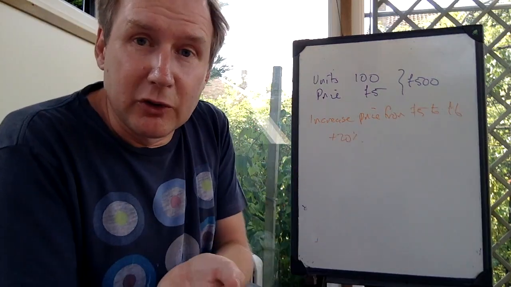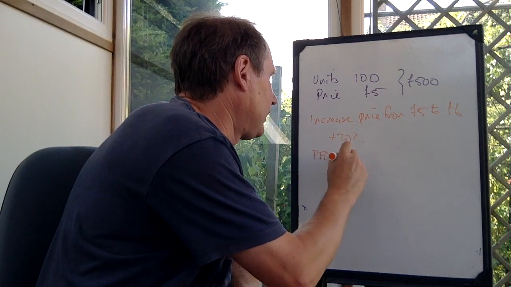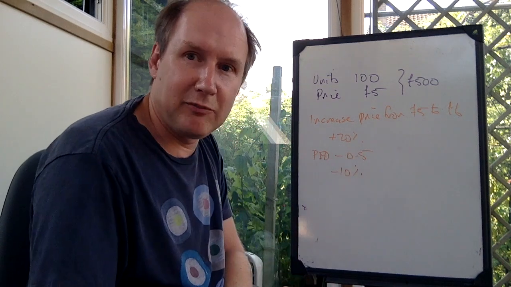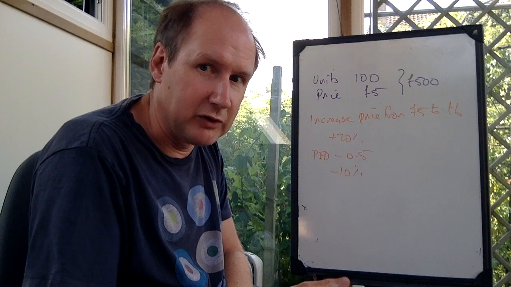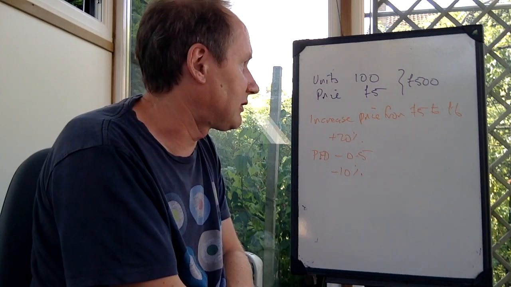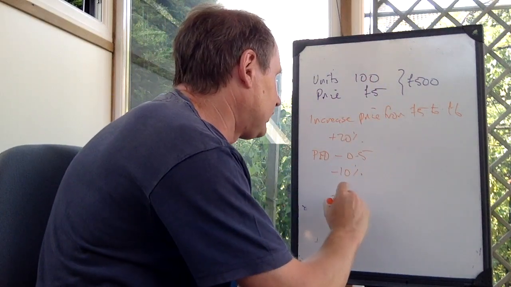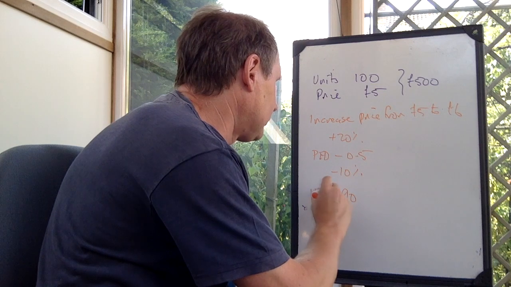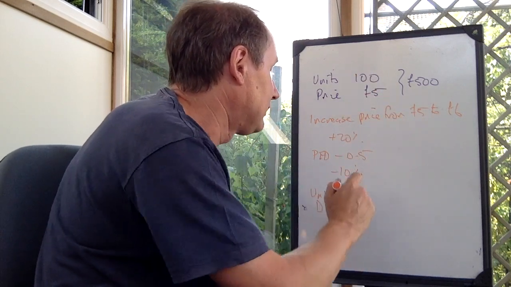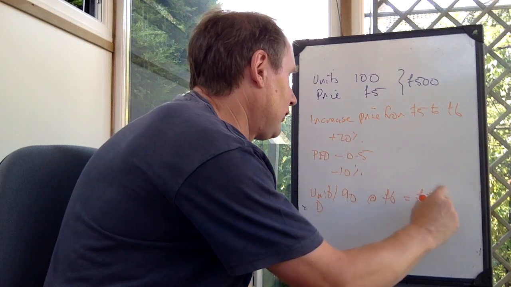So we're still looking at inelastic demand. We know that price elastic demand is minus 0.5, so therefore demand is only going to fall by 10%. This is likely to be good news then, because we've put price up by 20%, we've only lost 10% of our customers. If we look at the numbers, units sold, or demand, is now 90. It falls by 10%. But we're selling them for £6 each, which is £540.